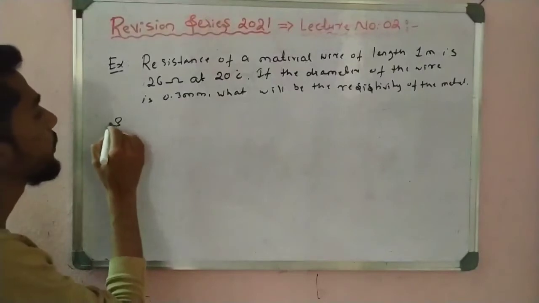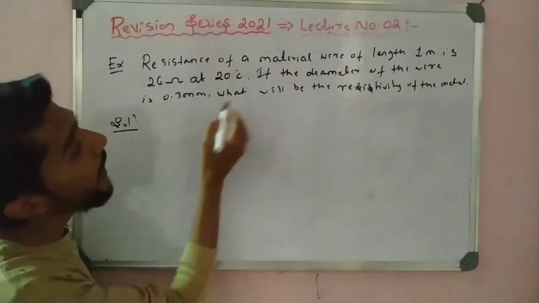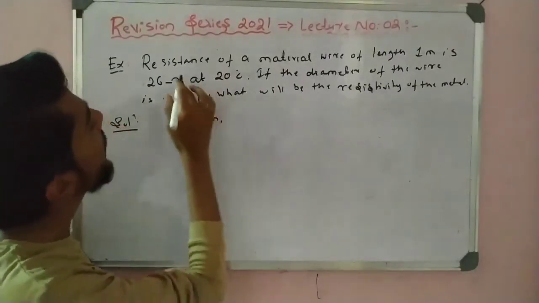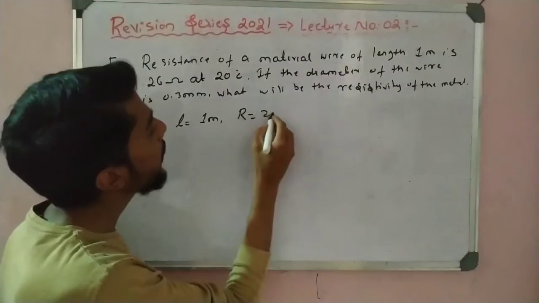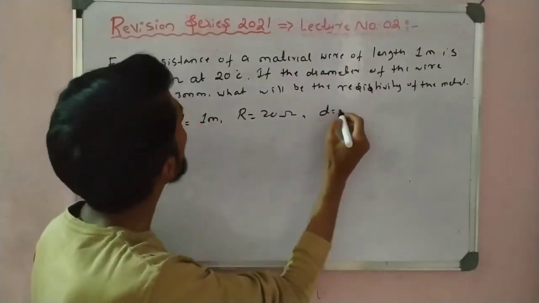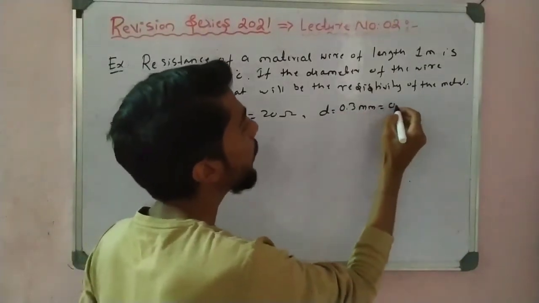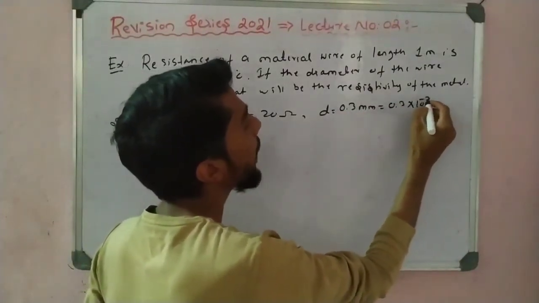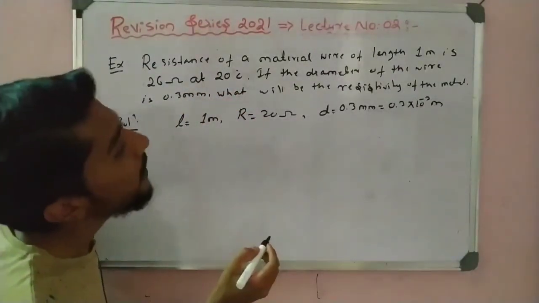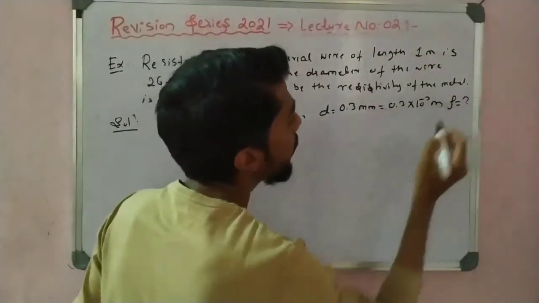See the solution. Write first the given. So length is given, 1 meter. And then R is given, that is 20 ohm. Then diameter is given, that is D is equal to 0.3 millimeter. Milli is nothing but 10 to the power minus 3 meter, converted. And we have to find the resistivity. We have to find rho. Rho is equal to question mark.